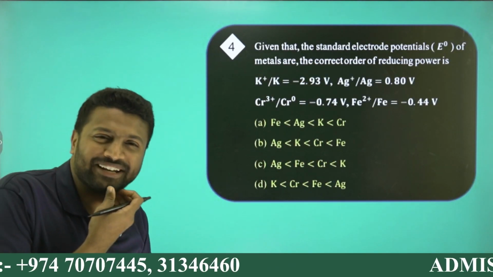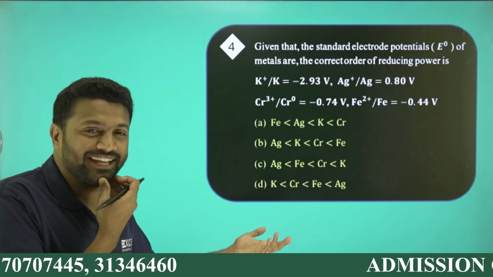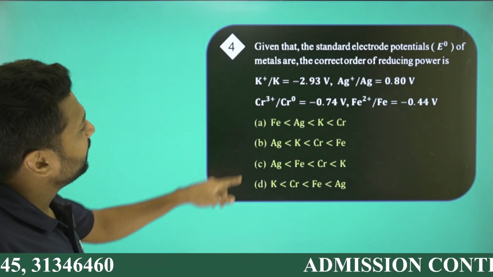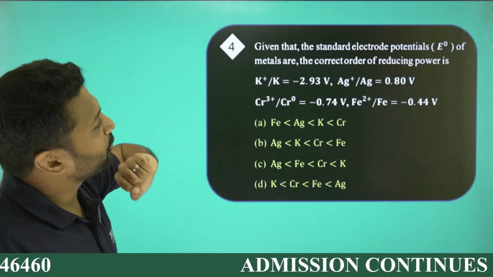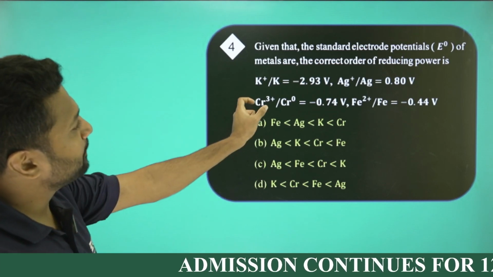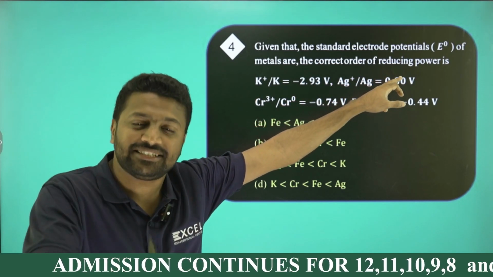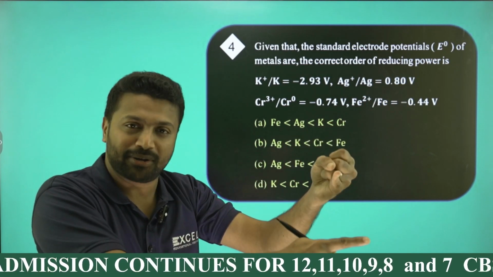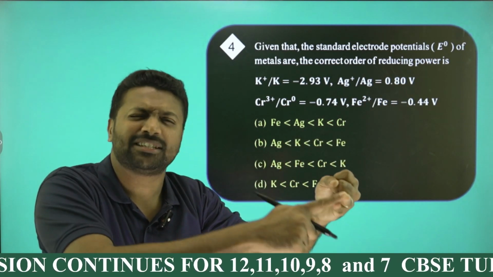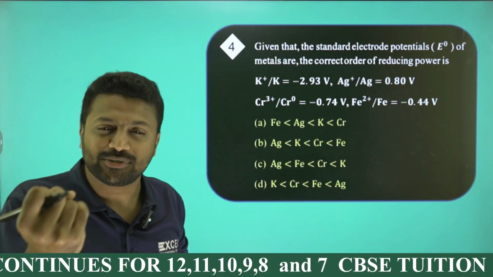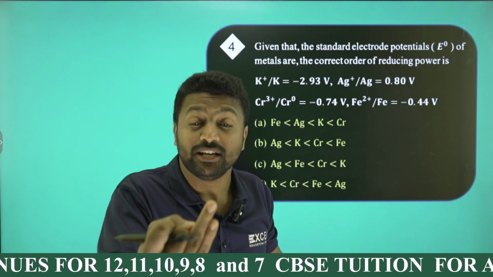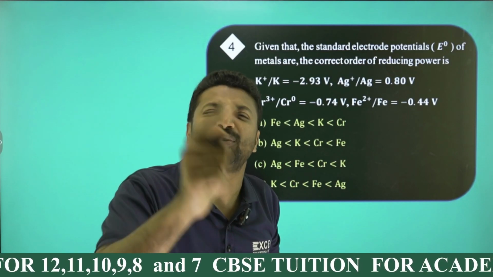Question number 4, guys. A cliche question, right? You may know this one. It came in the same NEET JEE pattern. Question: given that the standard electrode potentials E0 of some metals are given, what is the correct increasing order of reducing power? See guys, reducing power, reducing agent, all follow the same logic. Reducing agent means it undergoes oxidation.